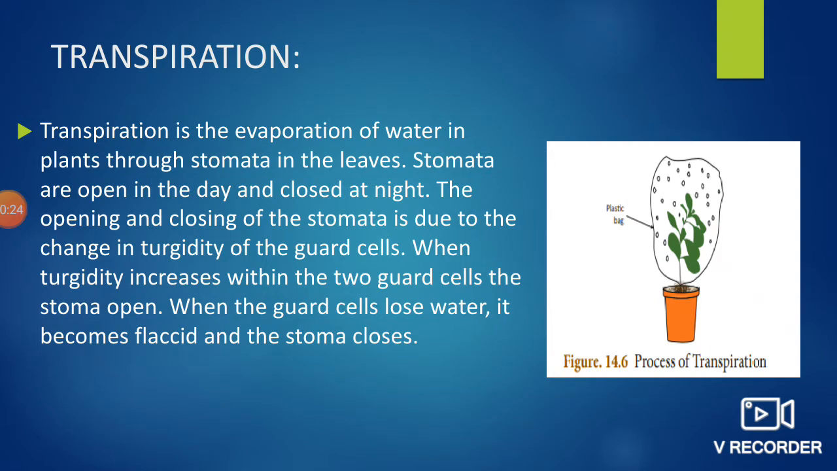Stomata means an opening guarded by two guard cells, that is, protected by two guard cells. Transpiration is the evaporation of water in plants through stomata in the leaves. Stomata are open in the daytime and closed at night time. The opening and closing of the stomata is due to the change in turgidity of the guard cells. When turgidity increases within the two guard cells, the stoma will open. When the two guard cells lose water, they become flaccid and the stomata will close.